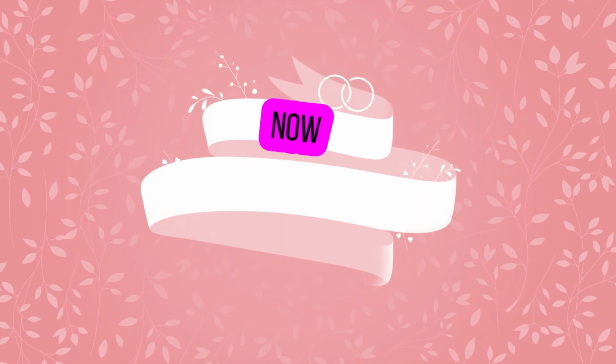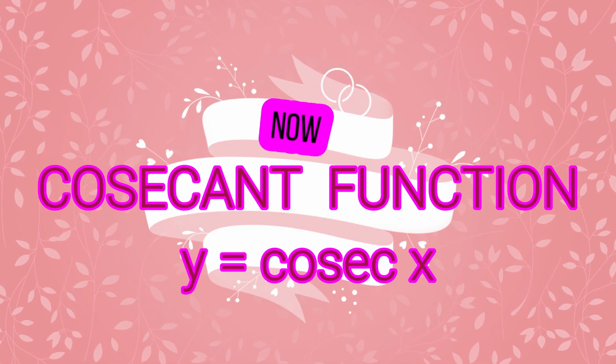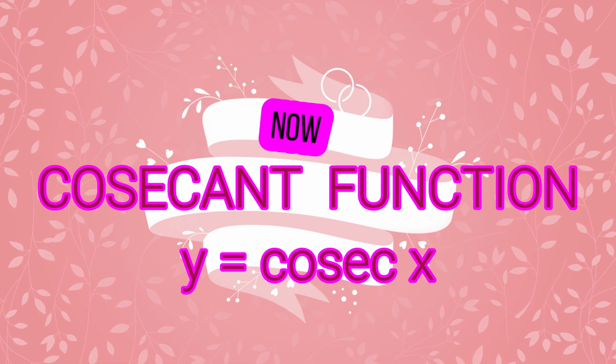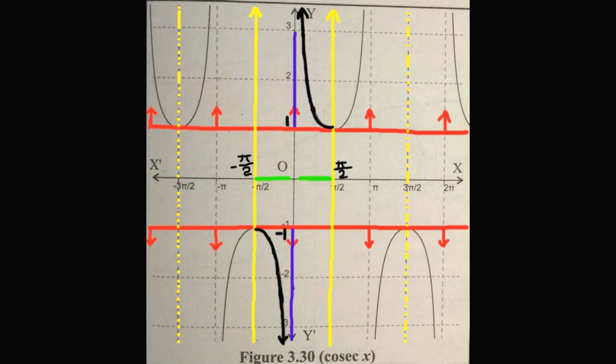Let us see the properties of cosec function from this graph. The domain of the function y equal to f of x is nothing but the values of real number x which lie on the x-axis associated with the graph, and codomain is nothing but the values of y along the y-axis which are associated with that graph.